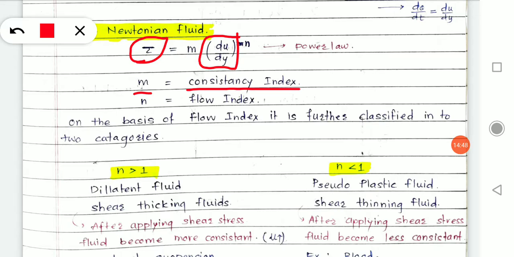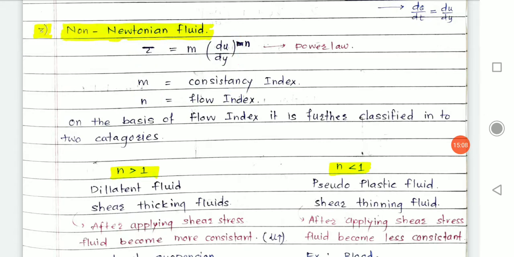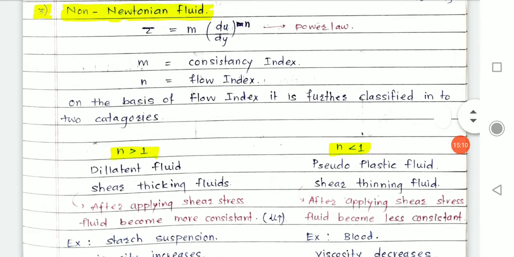It tells us how consistent something is. Okay, so now we are using it regarding the fluid. So I will say that how consistent or not consistent that fluid is, is represented by m. Okay. Next is your n. n represents the flow index.